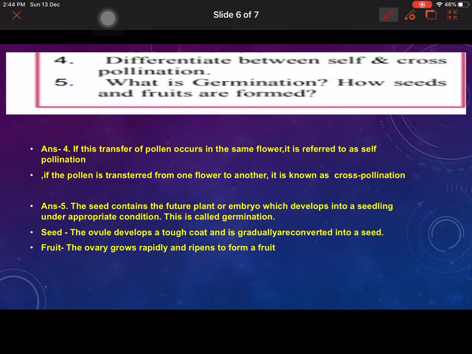What is germination? How are seeds and fruits formed? The seed contains the future plant or embryo which develops into a seedling under appropriate conditions; this is called germination. Seed: the ovule develops a tough coat and is gradually converted into seed. Fruit: the ovary grows rapidly to form a ripened fruit. So this is how the seed and fruit are formed.